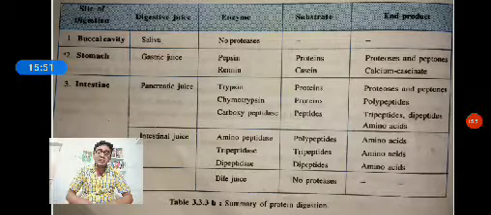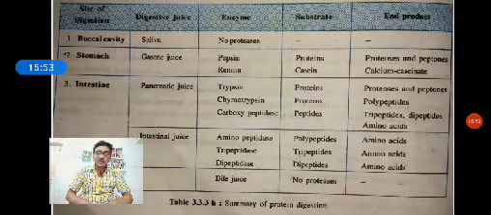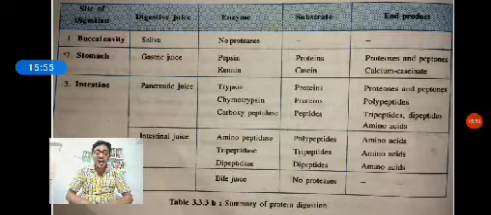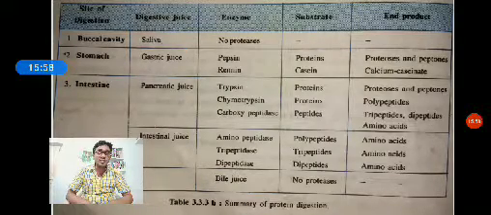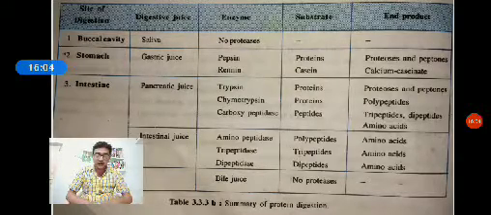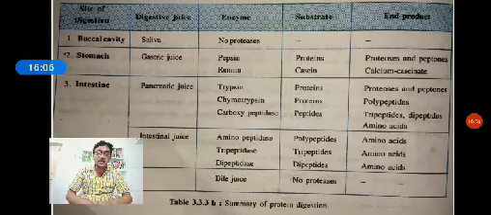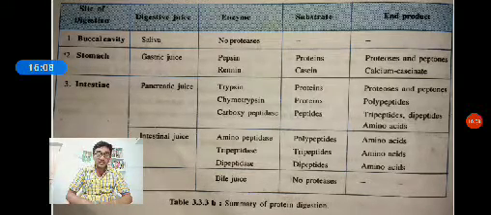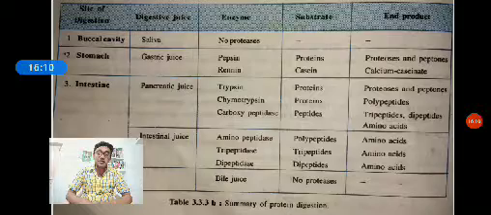This prorenin is converted into active renin by HCl. Renin acts on the milk protein casein, converting it into para-casein.